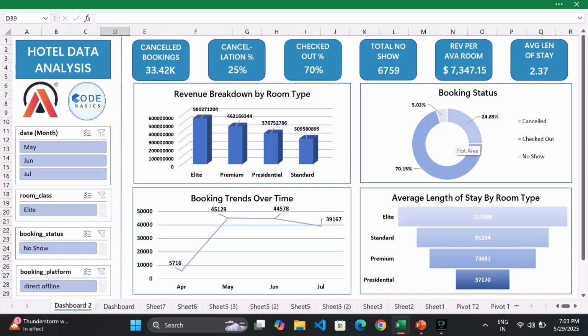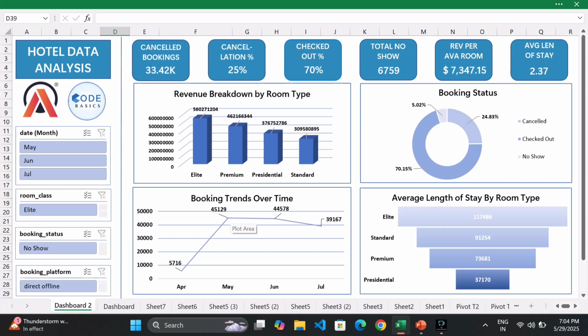Then checkout percentage is 70%. 70% successful completion shows decent guest engagement. Then the total number of no shows is something like 6.7k. There are cases where guests never arrived, which could be fixed with better reminders. In this KPI, revenue per available room is $7,347, and average stay length is 2.37.